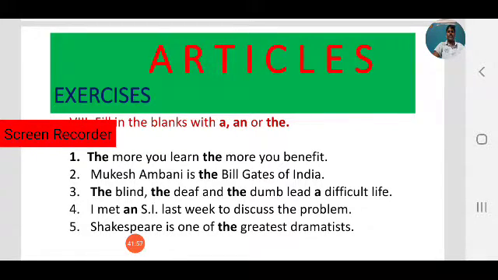The more you learn, that is again repeated, the more you benefit. These are comparatives and they are repeated. In that case we have to use the definite article. Keep in mind, this is one rule. That's why the more you learn, the more you benefit.